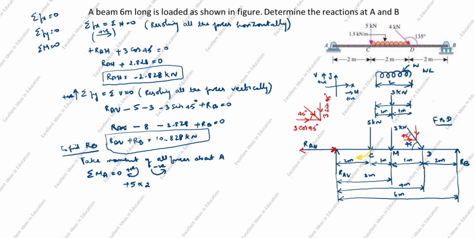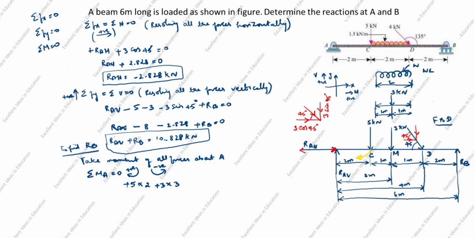Next, from here to here, draw the circle. The arrow is downward, it comes this side, so this moment is positive. So plus 3 into perpendicular distance from here to here. What comes, 2 plus 1? 3. You will write 3.